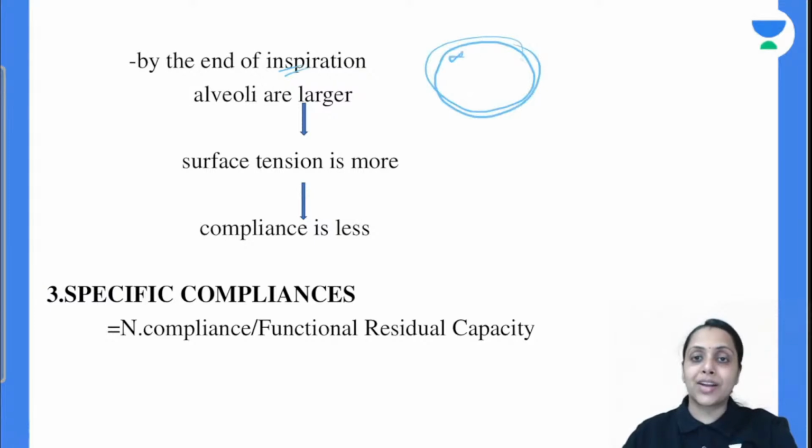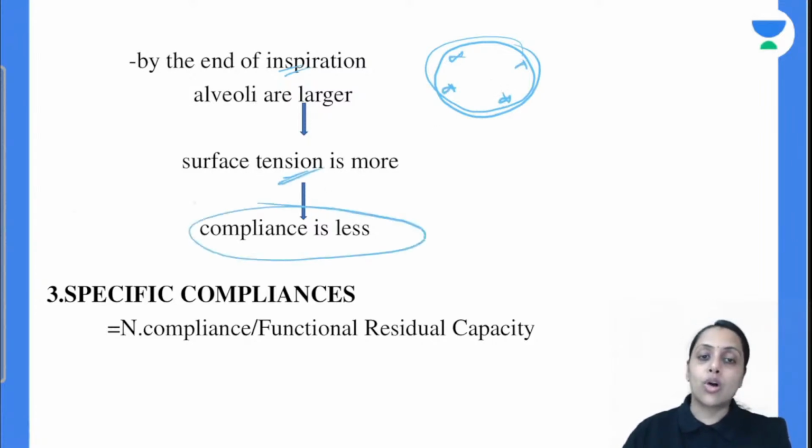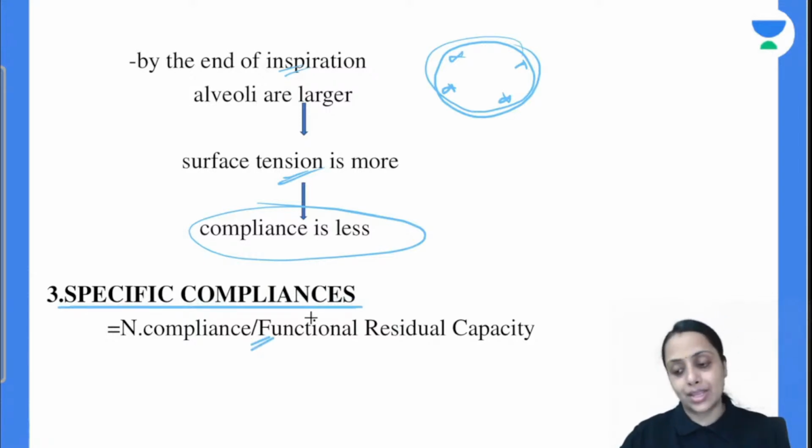ठीक है सर, क्योंकि surfactant क्या हो जाएगा? Higher area में distribute हो जाएगा, तो surface tension reduce कम होगा, surface tension overall क्या होगा? More. So compliance is less in this situation. Next is the derived compliance, that is specific compliance. Specific compliance क्या होता है? Normal compliance upon FRC is going to give this specific compliance.